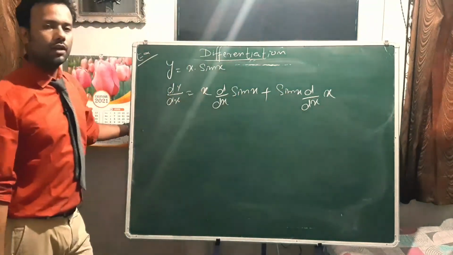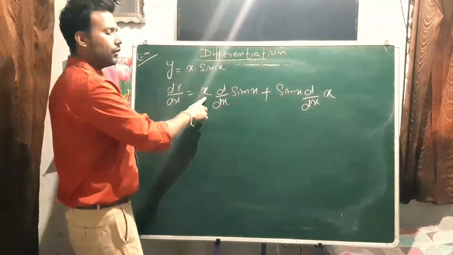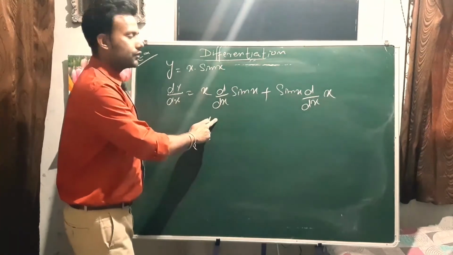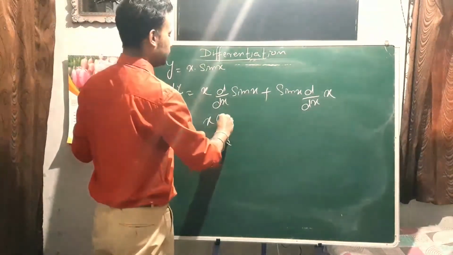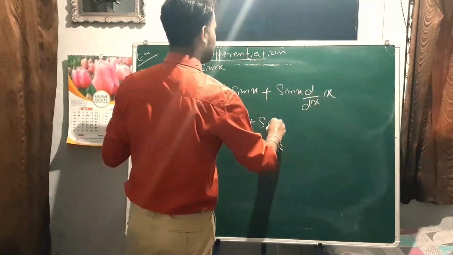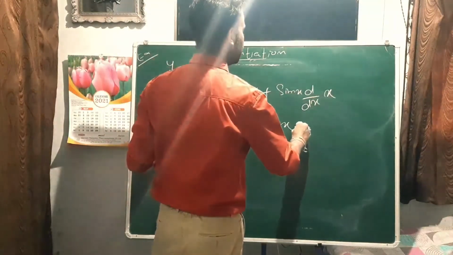So we have applied the formula. Now find the differential coefficient. First is same, I'm not changing anything here. Now what is the formula of d by dx of sin x? That was cos x, plus sin x, and d by dx of x will be 1.